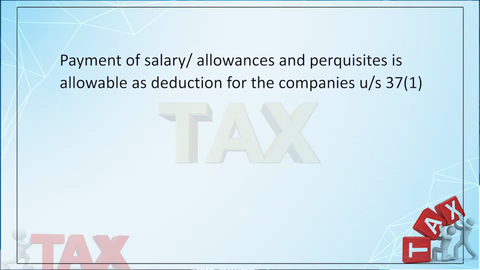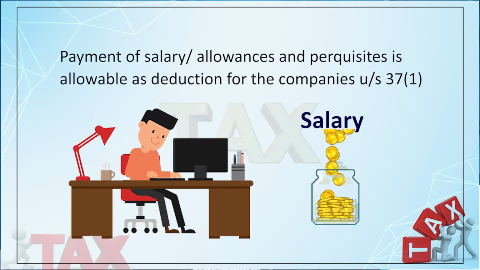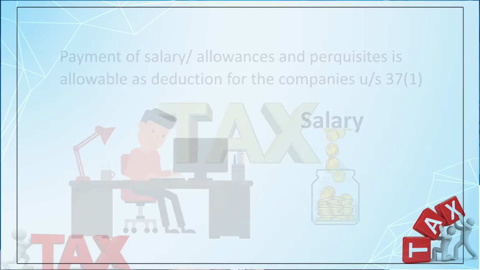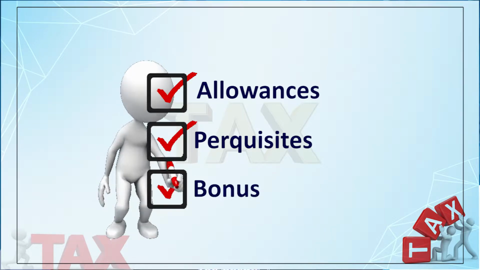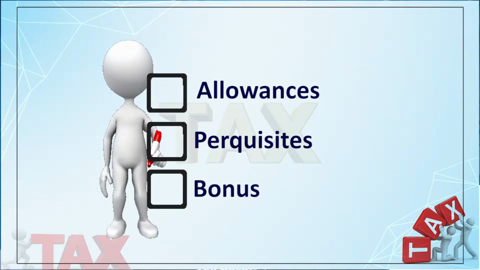So, the company is getting the benefit towards the deduction of the salary and also the components included in the total salary. As I have told you, it may be allowances, it may be perquisites, so many things, it may be bonus. So, all the components, if taken together as salary, are allowable as deduction under section 37(1) in the hands of the company who is paying the amount to run its business.